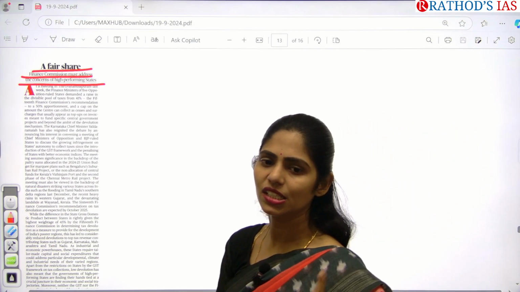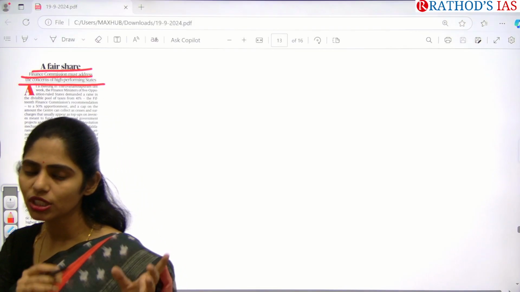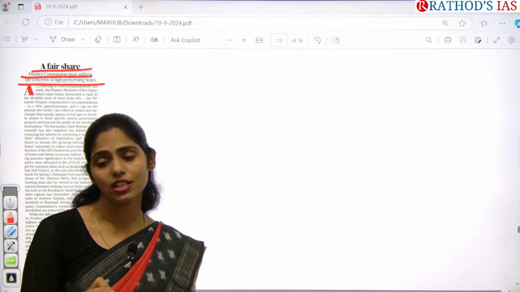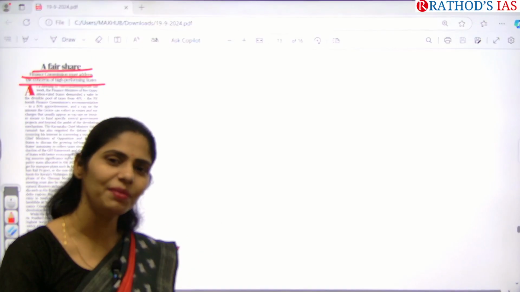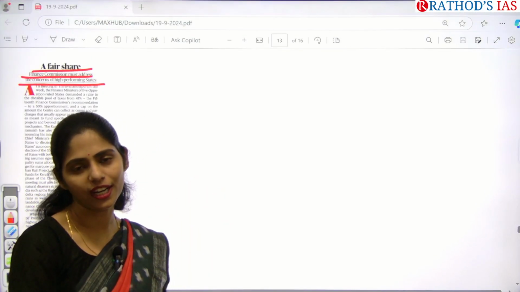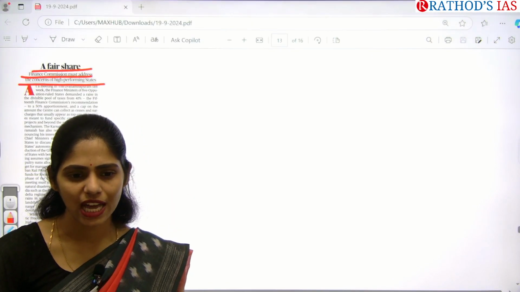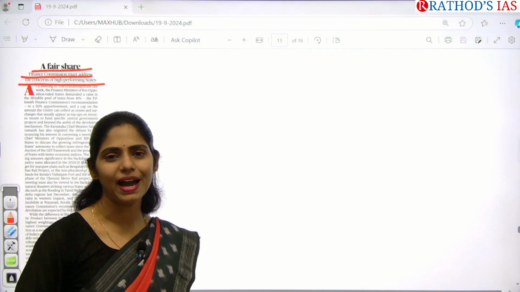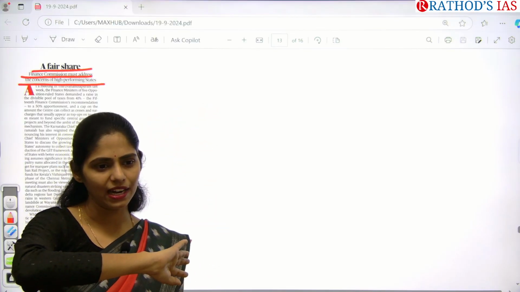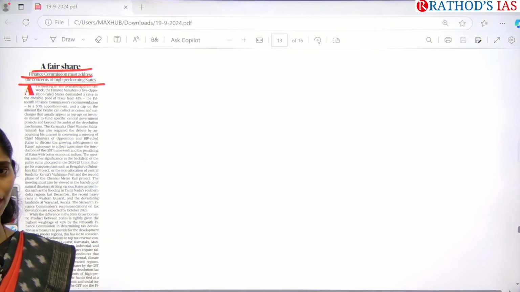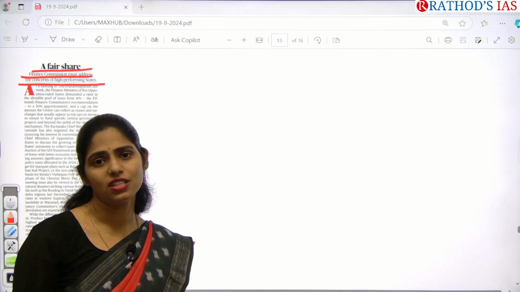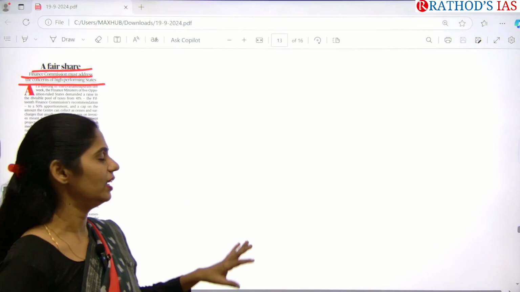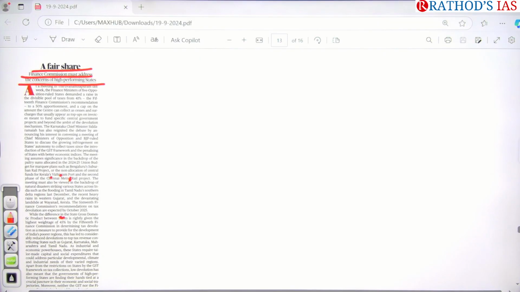So actually one thing is clear, whatever the center is devolving as taxes to states is not equal to each state. Developed states are getting less money compared to less developed states in our country. And where do we have developed states in our country? In the southern part. And in these southern parts, if you see the ruling parties, will they align with the central party? No, they are non-BJP ruled states in southern India, which are developed compared to the northern states. So there is this difference in devolution of taxes from center to state. This is the thing which is focused in this article.